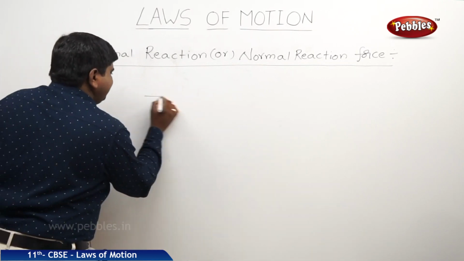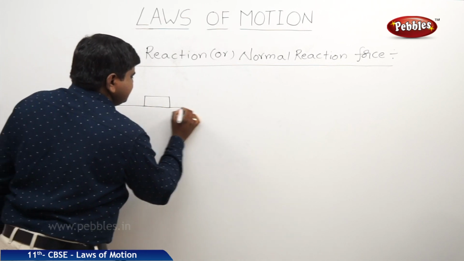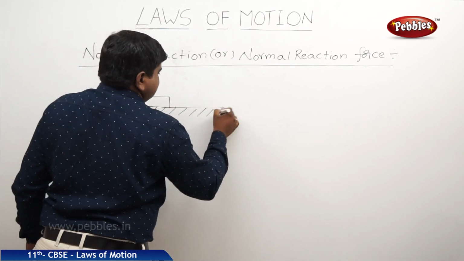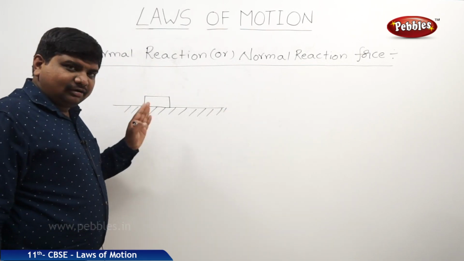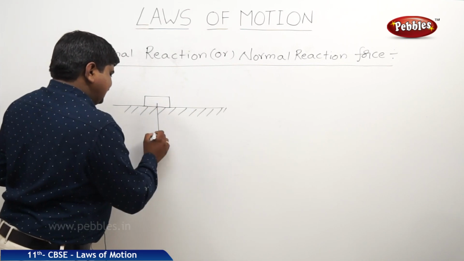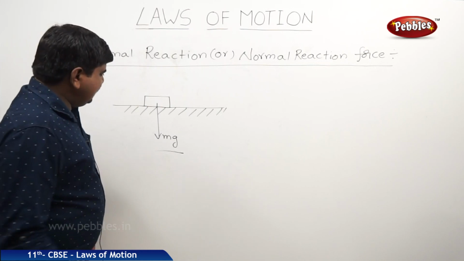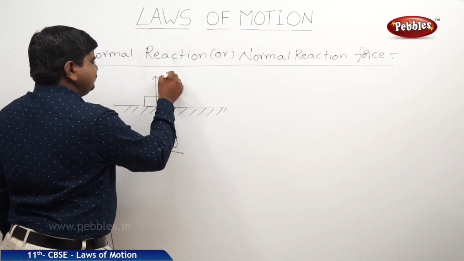Let us take a body which is placed on a horizontal surface. Whenever a body is placed like this, there are two forces acting on this body. One is gravitational force, nothing but the weight of the body, and another force is normal reaction force, N.